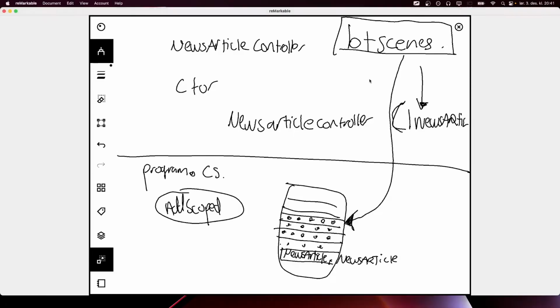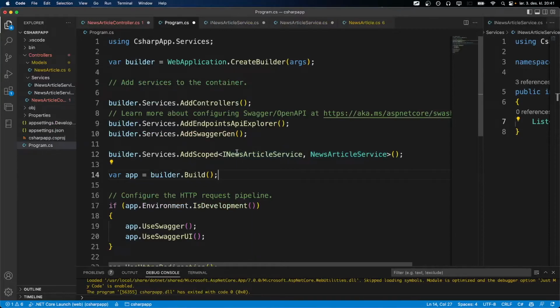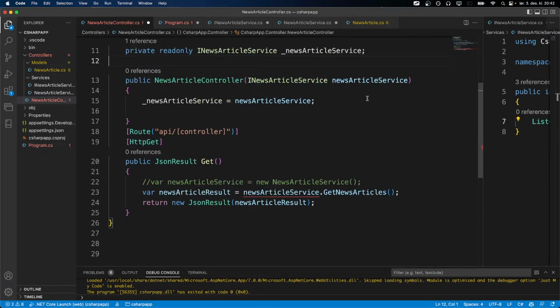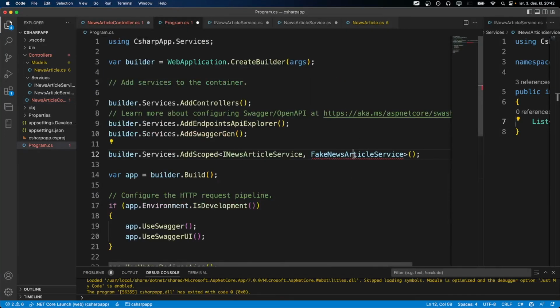And just to give you a recap on that, what I mean is that when we are in program.cs, we register INewsArticleService, and here we could have FakeNewsArticleService. But the program would do exactly the same thing inside of here, because we wouldn't need to do anything differently. The only thing is it's red now only because this one is of course not implemented.